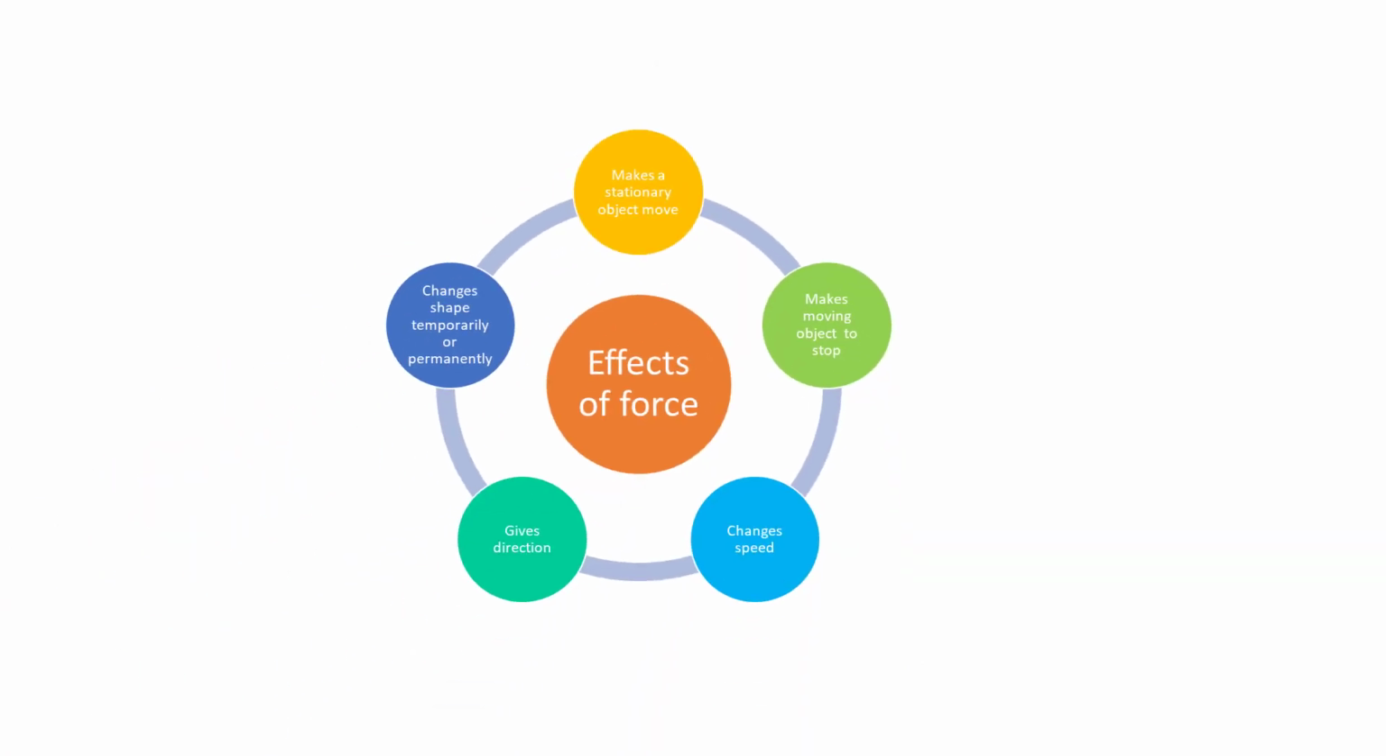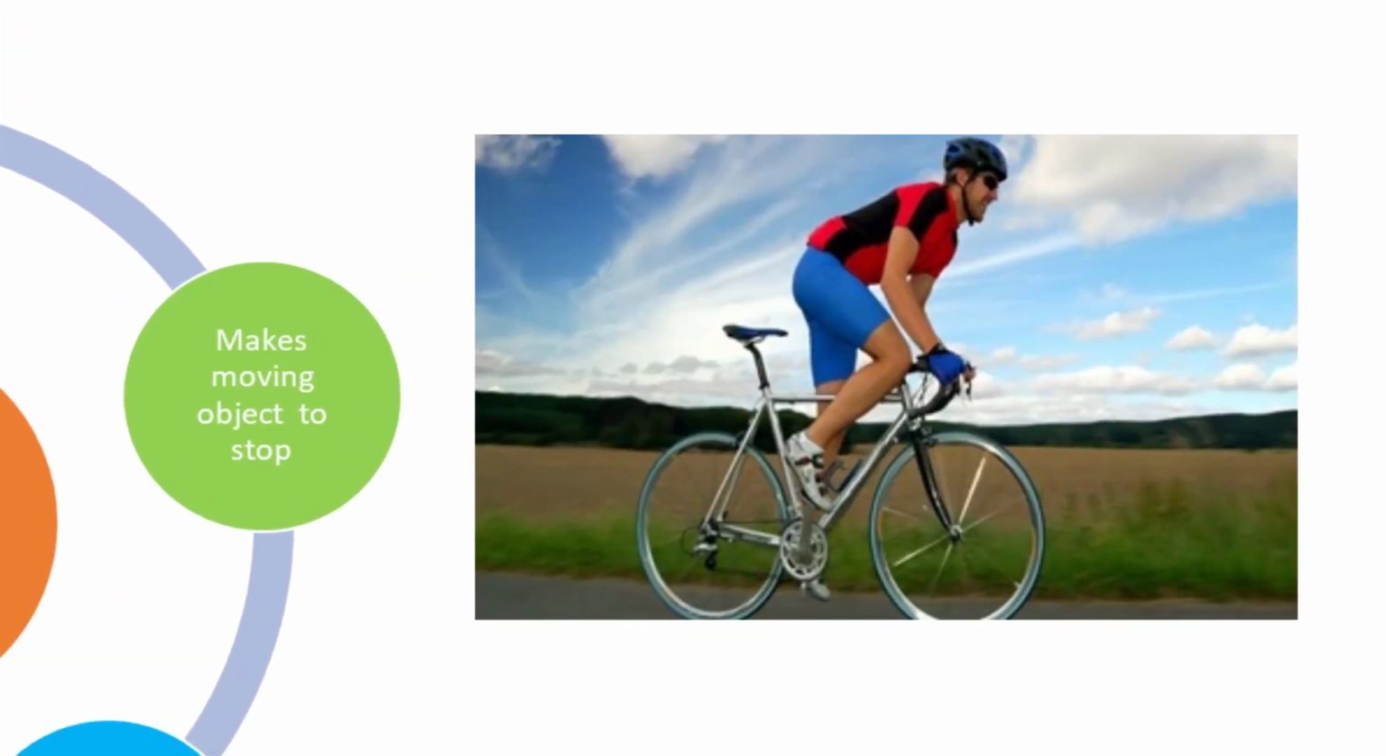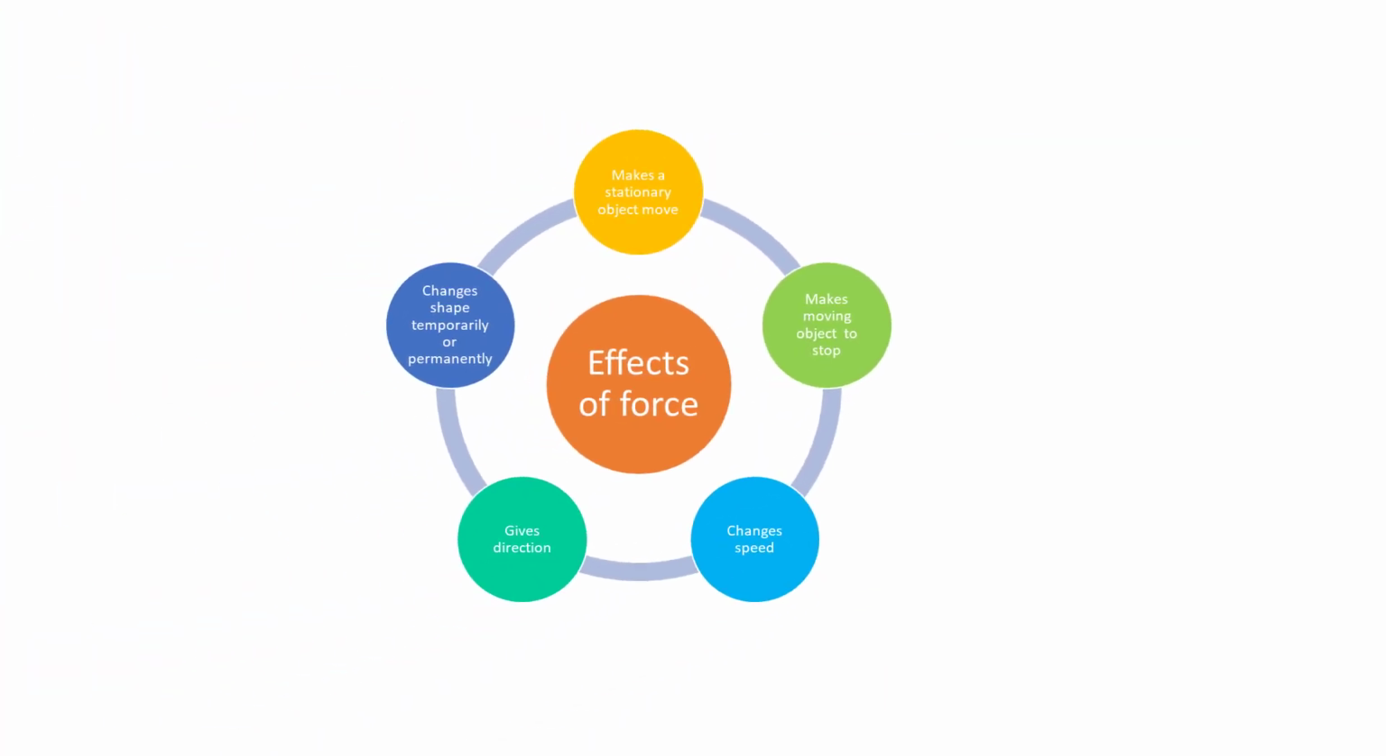2. Force can stop a moving body. Example, a moving vehicle can be brought to rest by application of brakes. 3rd, force acting on a body can change the speed of a body. Example, when brakes are applied, speed decreases, or when the accelerator is pushed, speed increases.